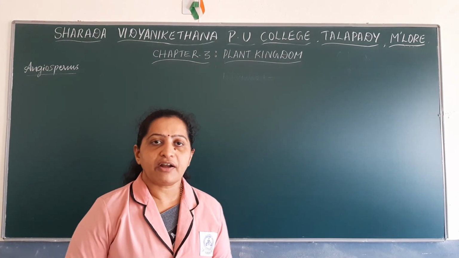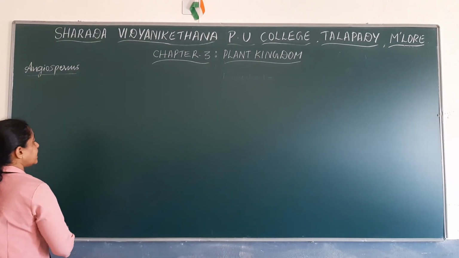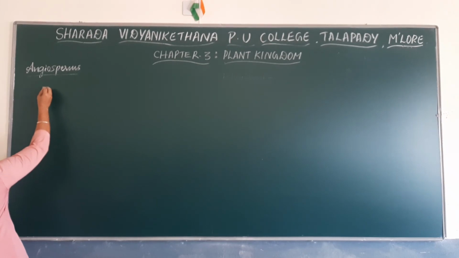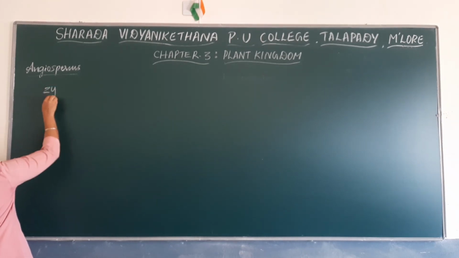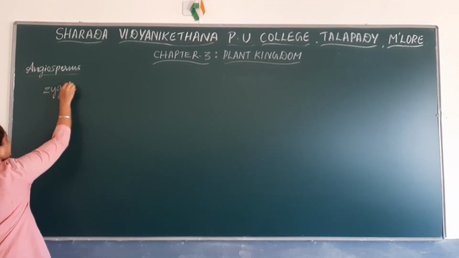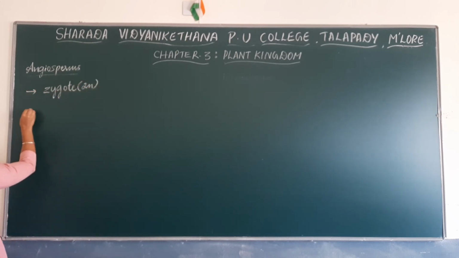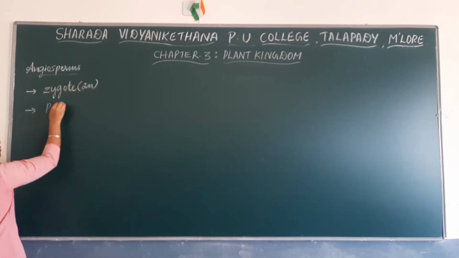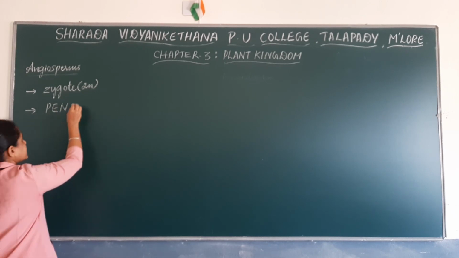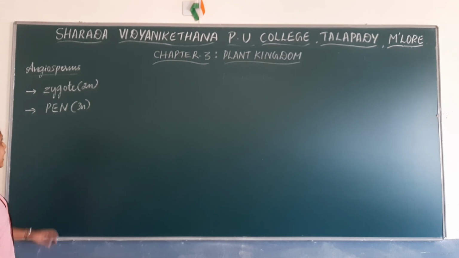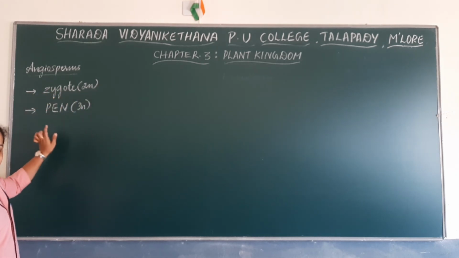So after double fertilization, you know that inside the embryo sac or the female gametophyte, a diploid zygote is formed, and the primary endosperm nucleus is formed, which has a ploidy of 3n, that is triploid. This primary endosperm nucleus is formed inside the central cell.